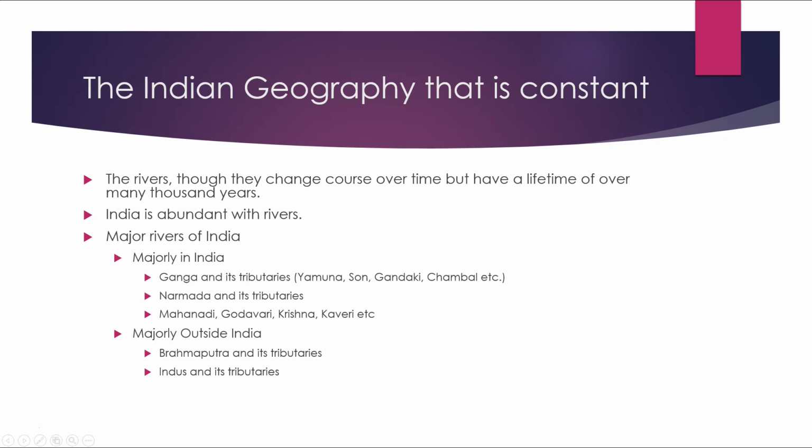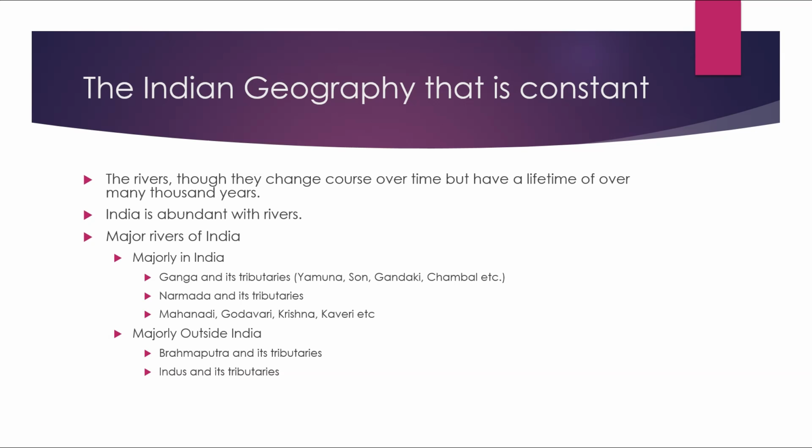So let's talk about the Indian geography that is constant throughout, like the rivers. Though they change course over time, they have a lifetime of many thousand years. And India is abundant with rivers. So the chapter next talks about the rivers and the map, which is based on the rivers of India.